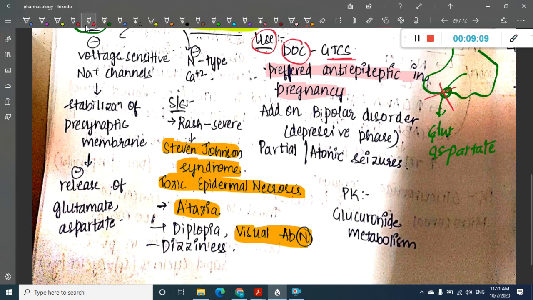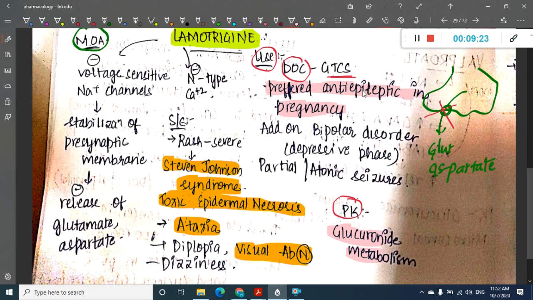Now what are the pharmacokinetics of this drug? It undergoes glucuronide conjugation, glucuronide metabolism. So the most important thing here is two points you should for sure remember. One, its preference as an anti-epileptic drug in pregnancy, and second, Stevens-Johnson syndrome and toxic epidermal necrolysis.